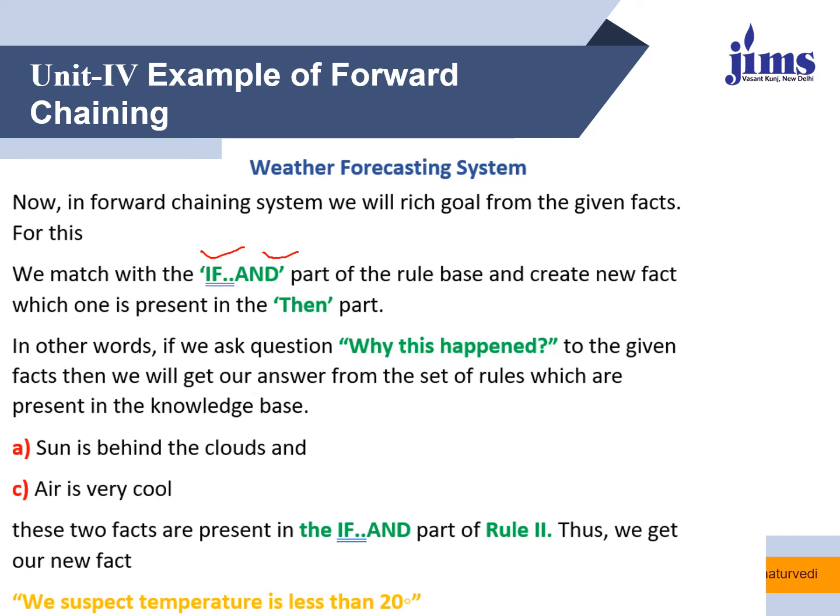So now we have three rules, and if we pick two facts, first the sun is behind the cloud and second the air is very cool, then these two facts are interpreted using rule 2 to reach a new fact, a decision: we suspect that the temperature is less than 20. Rule 2 says that if the sun is behind the cloud and the air is very cool, then we suspect the temperature is less than 20. So from the given three facts, we picked two, applied rule 2, and reached this as the first decision.